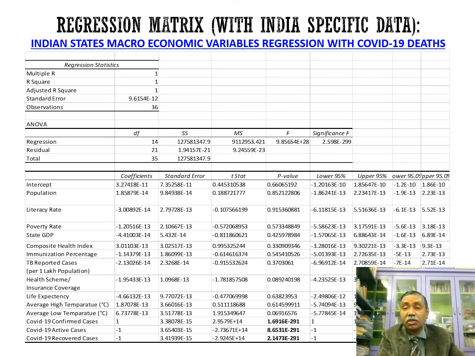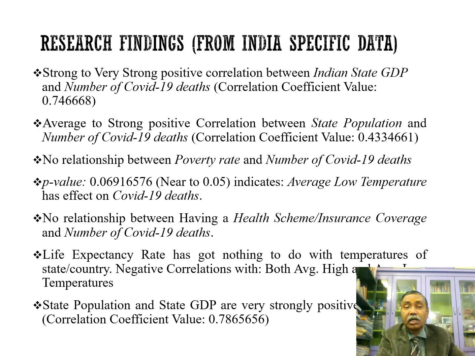With respect to regression, let's move on, and these are the findings. There is a strong relationship, a correlation of 0.74, between Indian states' GDP and the COVID-19 days. The second strong correlation is between population and the COVID-19 days.